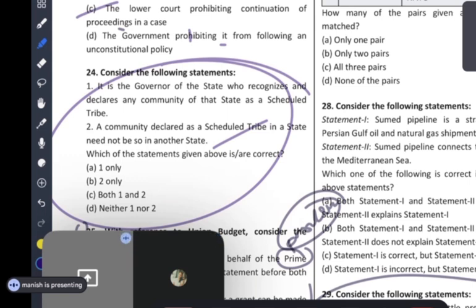Okay. Just English is written, guys. Poor English is here basically. So if two is right, then one is wrong. Basically, it is the governor, sorry, it is the President who declares the Scheduled Area. This is what I'm saying, guys. It is a practical method I'm telling you, one that can be applied in a real exam.